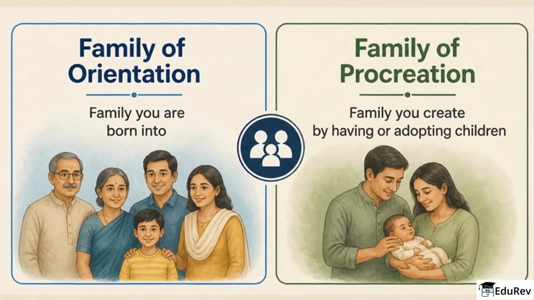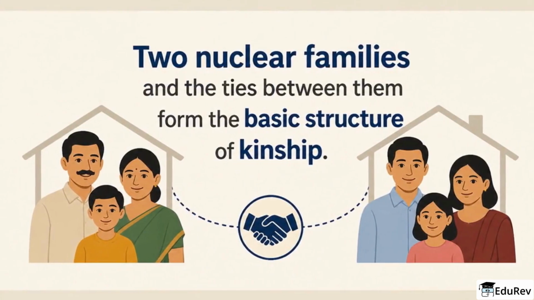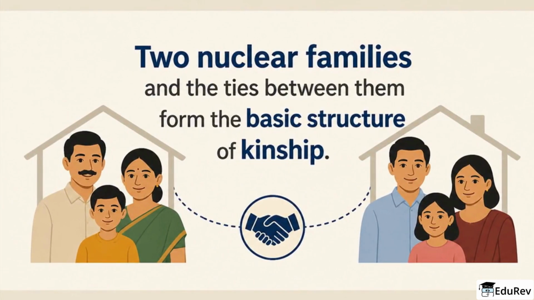A key idea is the family of orientation, which is the family you are born into, and the family of procreation, which is the family you create by having or adopting children. These two nuclear families and the ties between them form the basic structure of kinship in most societies.